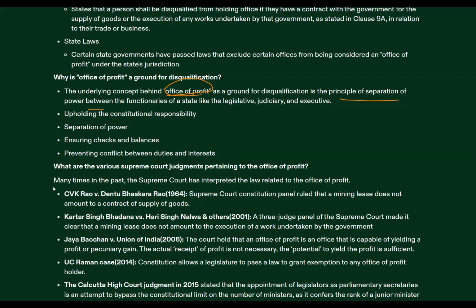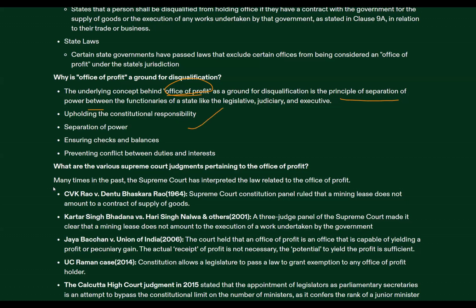So, office of profit means suppose MP is there. Okay. That particular MP is also holding a particular position in his constituency or in his state, any office in his state, where he has to perform duty in official capacity. Suppose a person comes to him, taking any tender, for taking any contract, then there might be conflict of interest that the particular MP might be obliged to provide that particular individual who is known to him that particular tender or contract. So these kind of things might impinge upon constitutional morality. That is why office of profit concept is there.